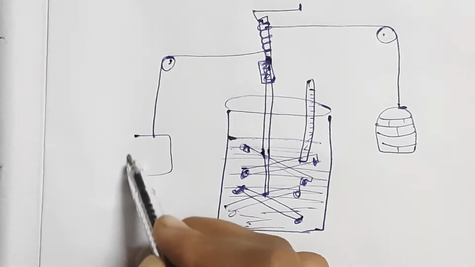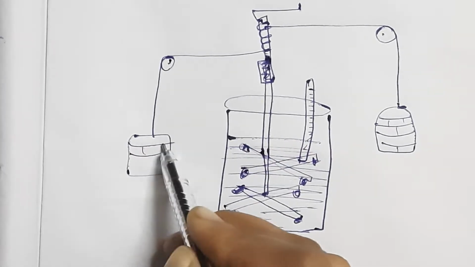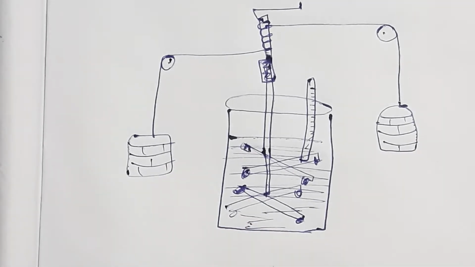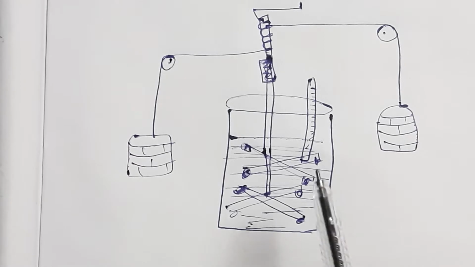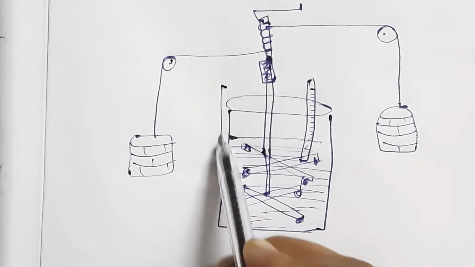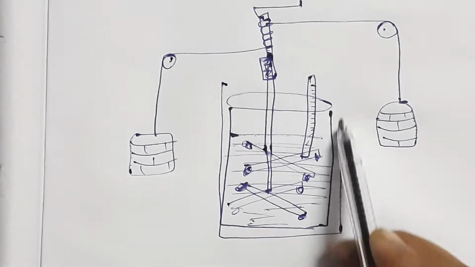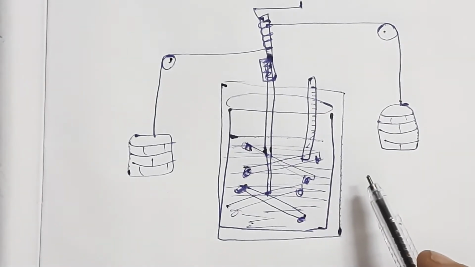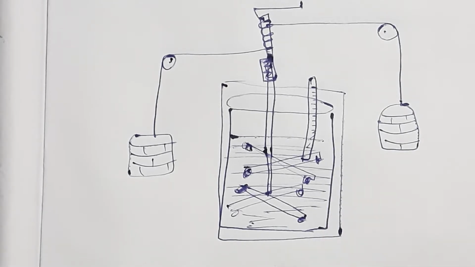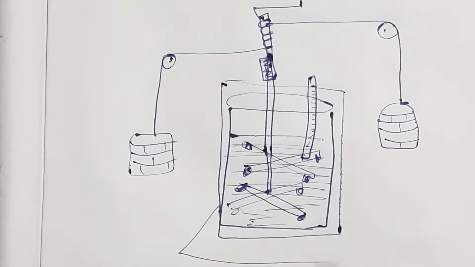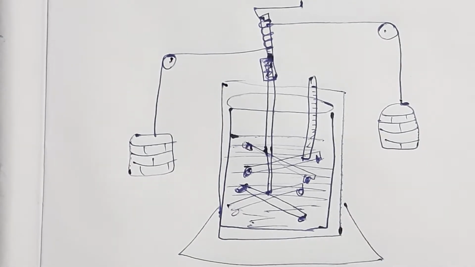Masses will be attached. The whole setup, that is this copper calorimeter, is kept in a well insulated container filled with water, and this will be kept on a stand.